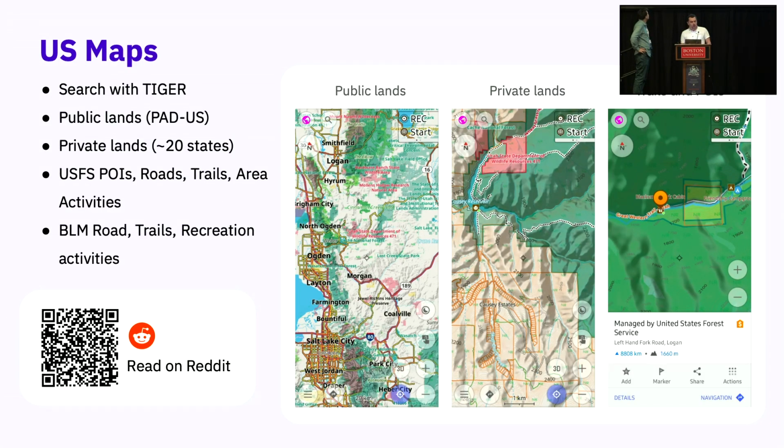US maps. After our last visit to the USA in 2023, we understood the need for additional map data, especially for the US. We added Tiger data to our offline maps and developed the US Maps plugin using US Maps sources generated by our backend team. This plugin is experimental, but available for testing. You can use our link to our Reddit page.